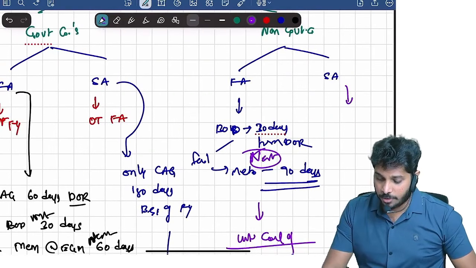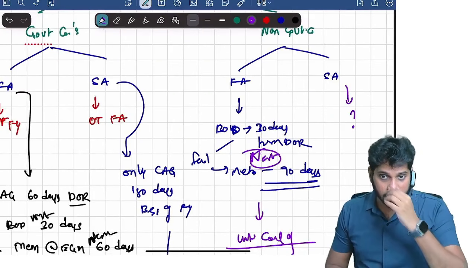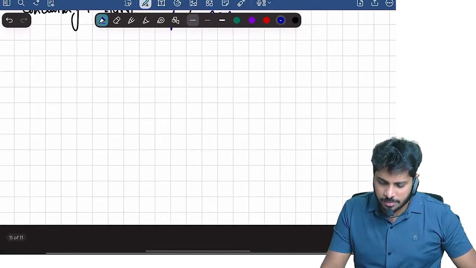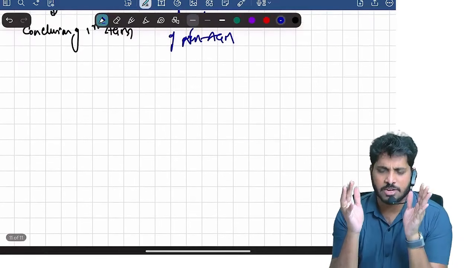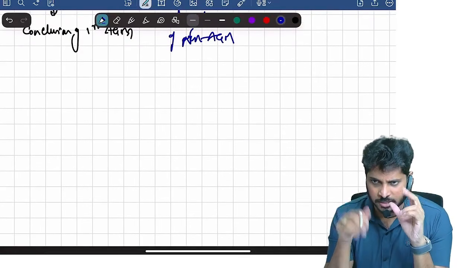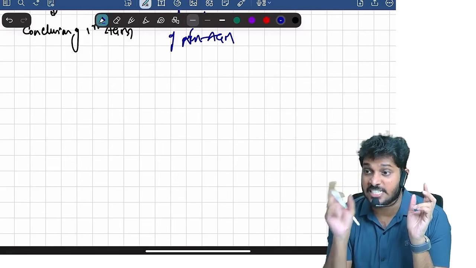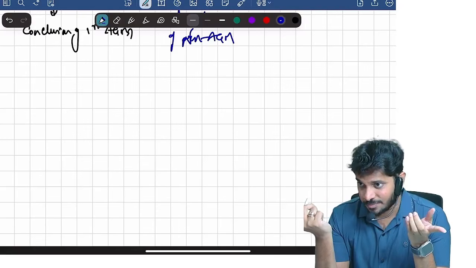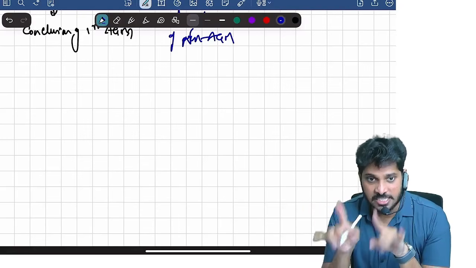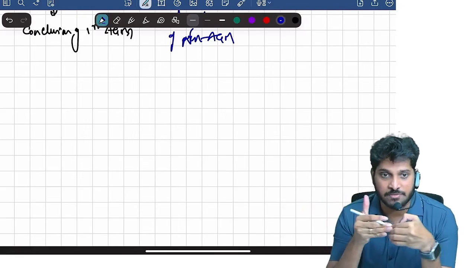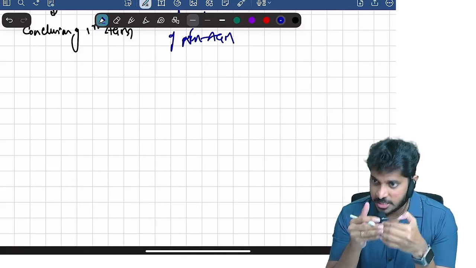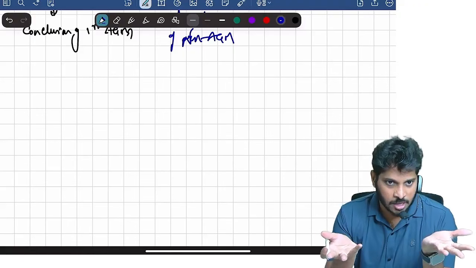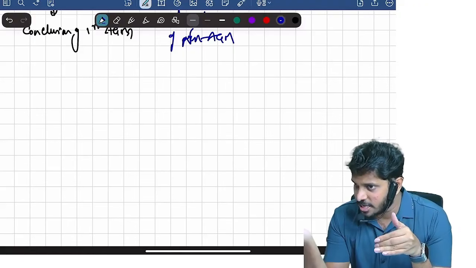Now what about the subsequent auditor of a non-government company? By the way, remember, government company means public sector. Non-government company means private sector. Private sector is different from a private limited company. Private sector means where government ownership is less than 50%. Public sector means where government ownership is more than 50%. If the major owner is a government, it is a public sector. If the major owner is not a government, then it's a private sector.